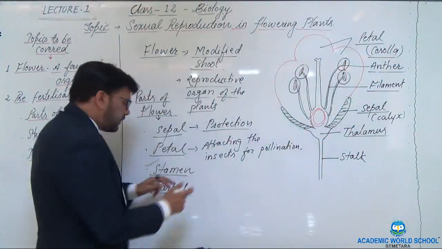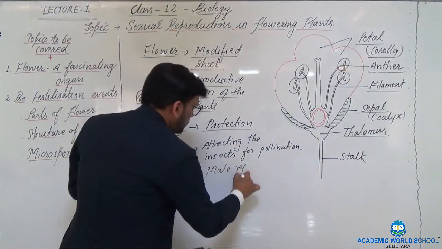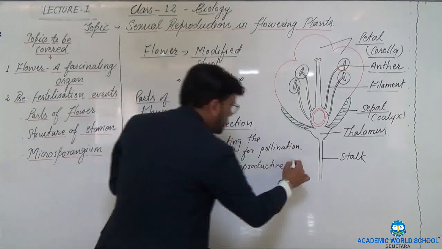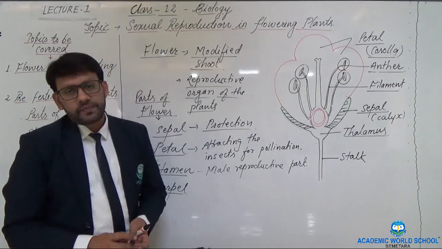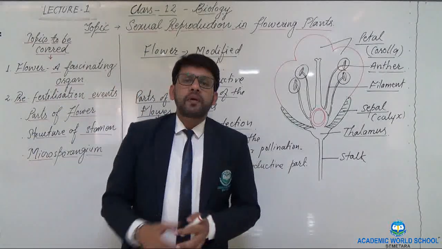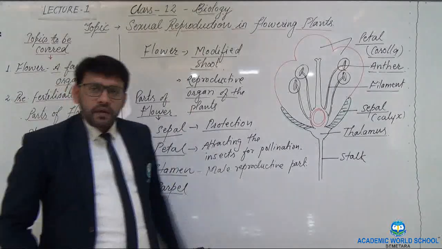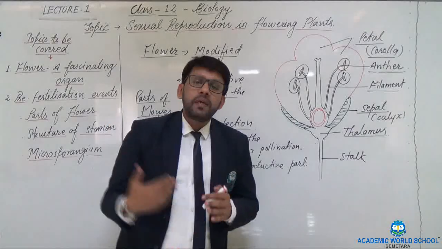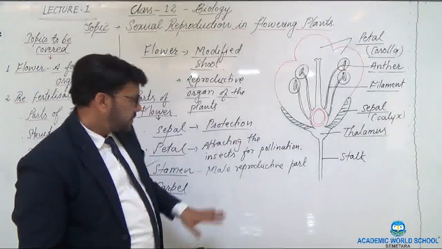So what is the function of stamen? It is the male reproductive part of the flower. When I say male reproductive part, it means the stamen has certain structures that produce the male gamete, about which we will be discussing further.